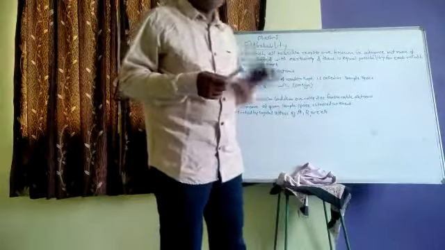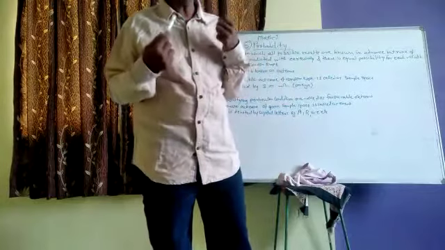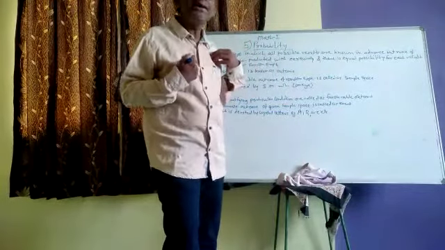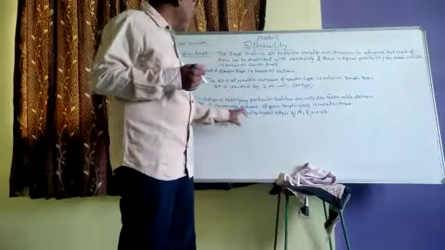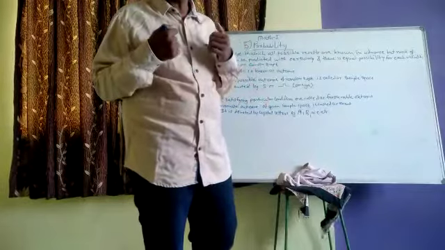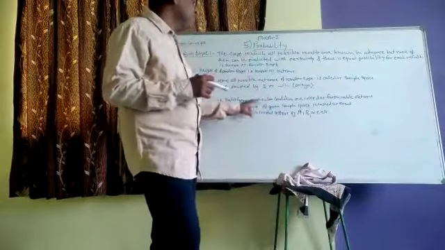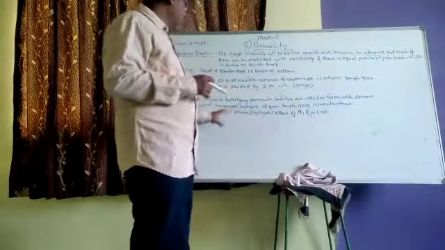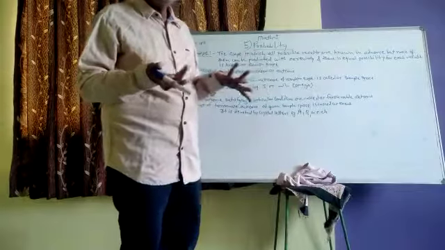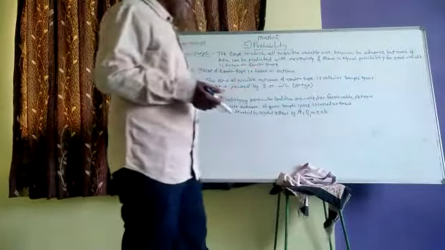If we toss the coin and we want head, then our favorable outcome is head. A set of favorable outcomes is called an event, and it is denoted by a capital letter A, B, C, up to Z.